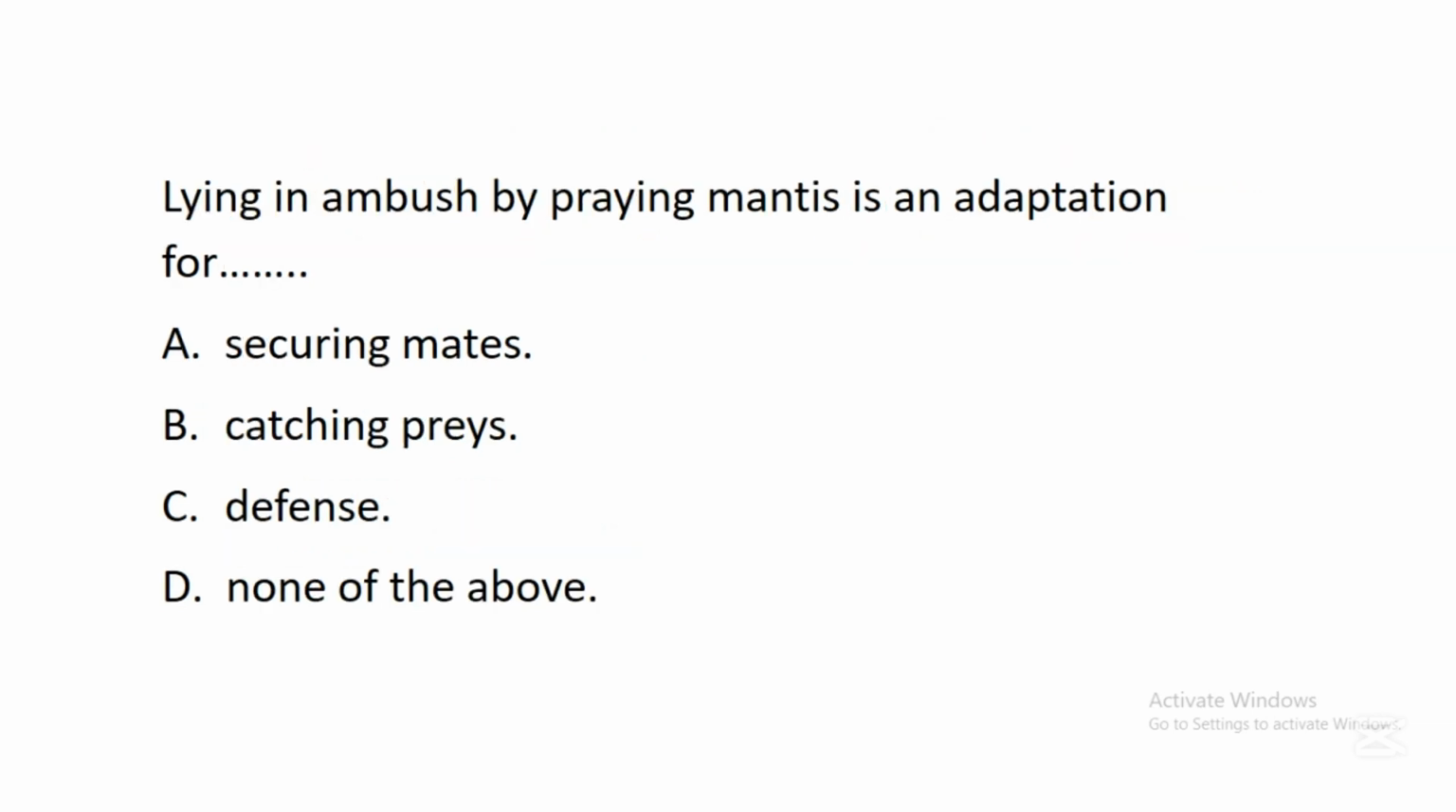The next question says, lying in ambush by praying mantis is an adaptation for dash. A. Securing mates. B. Catching prey. C. Defense. D. None of the above. In this question, the correct answer is B. Catching prey. So there is an organism called praying mantis. Studies have shown that this organism usually lies in ambush if it wants to catch prey for feeding.